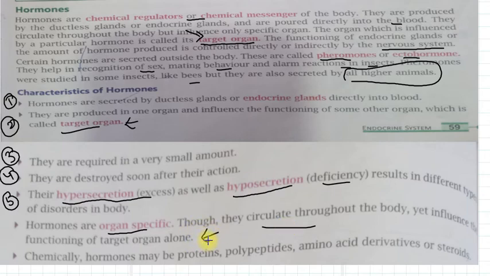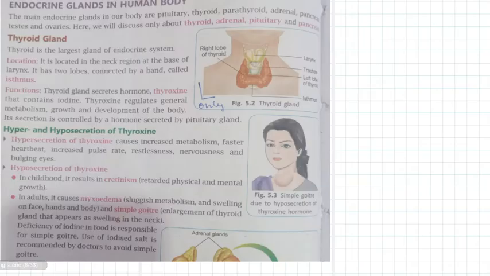The chemical nature of these hormones is that they may be proteins, polypeptides, amino acids or their derivatives, meaning their parts, or they may be steroids. So let us move on to the next page.